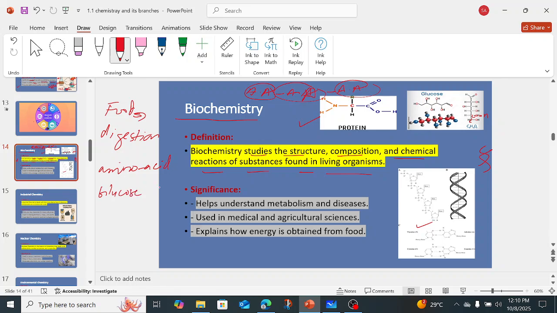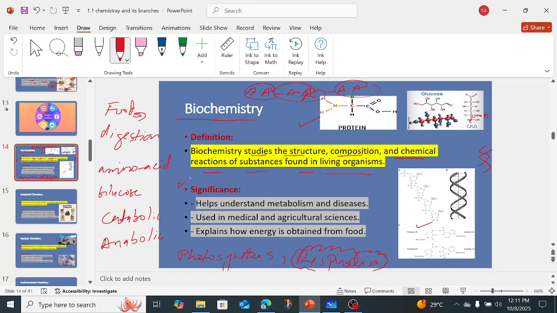All the reactions, either catabolic reactions or anabolic reactions, come in biochemistry. And the very common example is photosynthesis, the food making process in plants. Then we have respiration, in which the energy, like glucose, changes into ATP and provides energy. That is also a reaction that takes place in living organisms, especially in animals. So that is biochemistry.